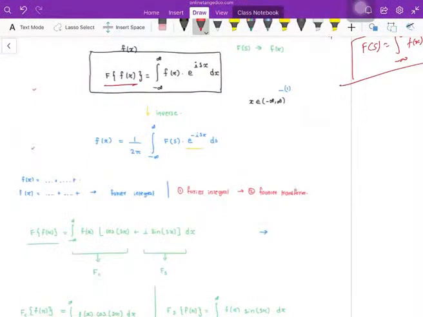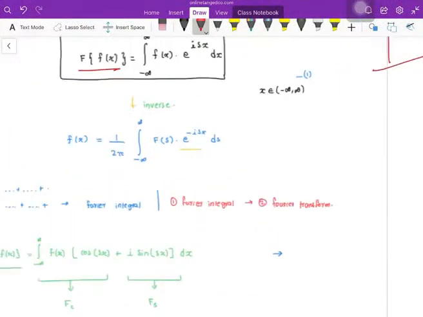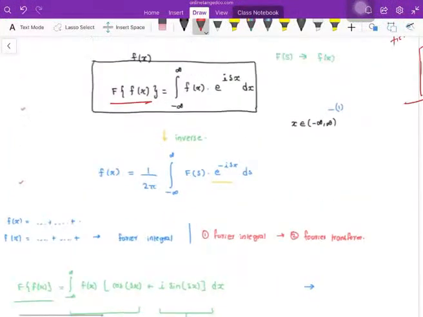Tomorrow I'll be teaching you the Z transform. Once I teach you all three, I will give you the relationship between each and every transform. So you will get better clarity on what is happening here, because everywhere we are converting a real-valued function in the time domain into a frequency domain in the complex plane. I will teach you that tomorrow. Don't worry. Now get the definition of Fourier transform.